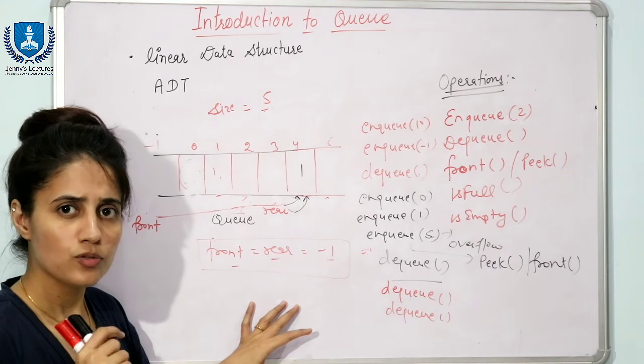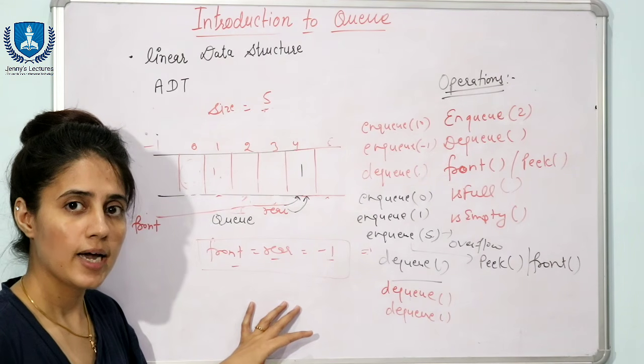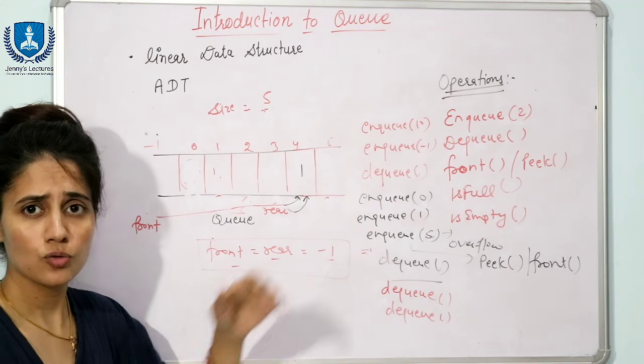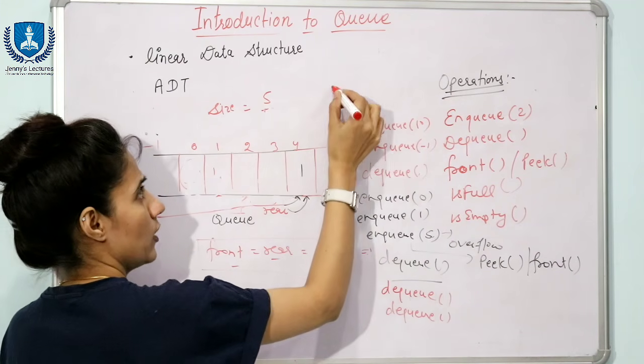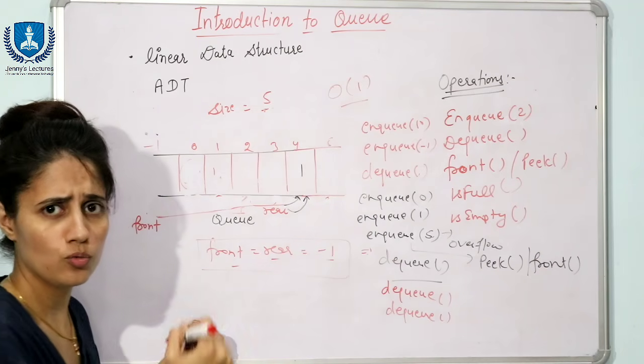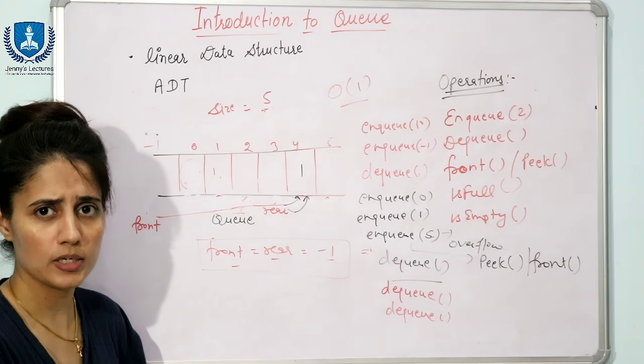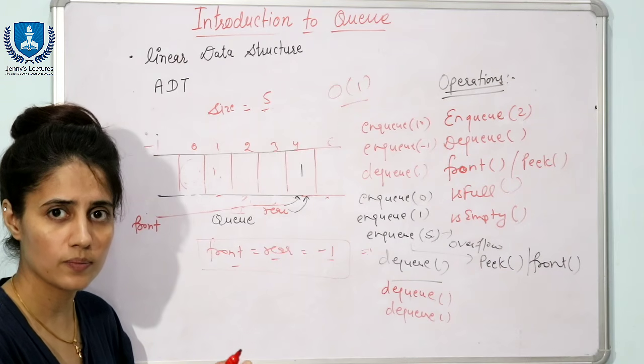Fine. Now suppose you talk about the time complexity, then in that case these operations would take order of 1 only, because we are not going to write any loops or anything for performing these operations. So it would take order of 1 only, right?